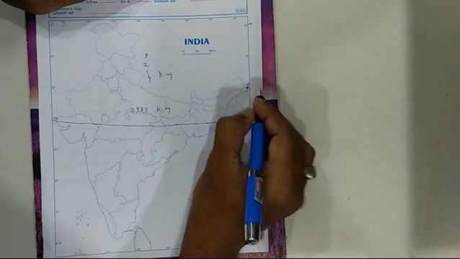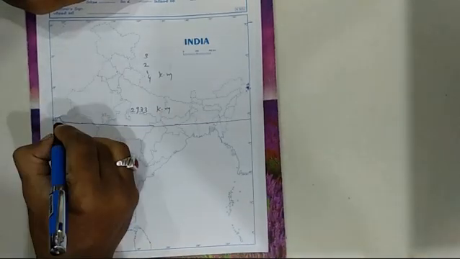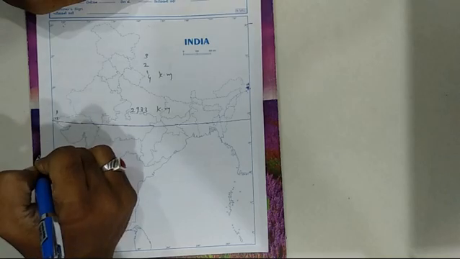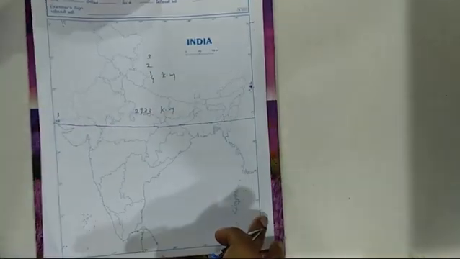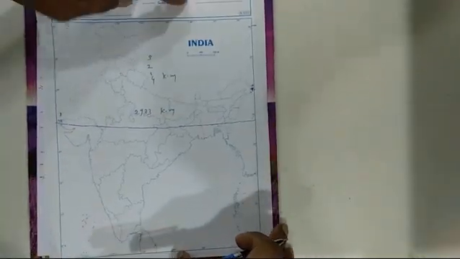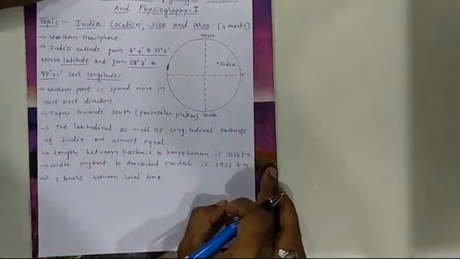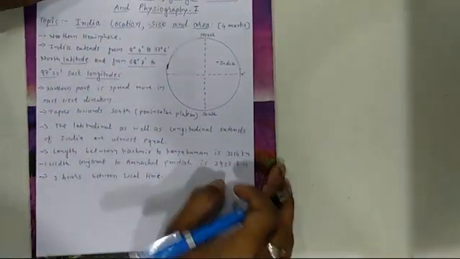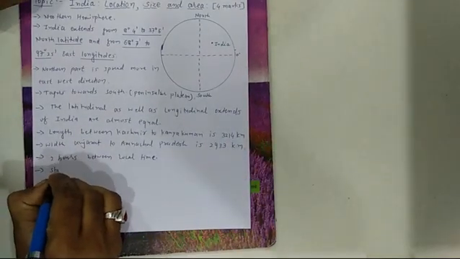So when it is sunrise, or you can say morning time, in Arunachal Pradesh, at that time in Gujarat it is night time. So there is a 2 hours difference, but then also we will be having the same time throughout India due to the standard meridian. What is the standard meridian? I will show you now.